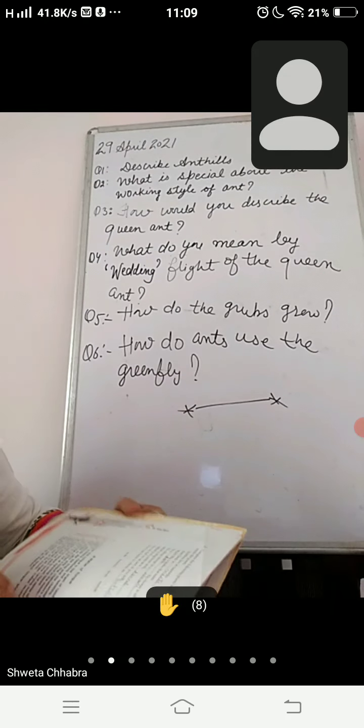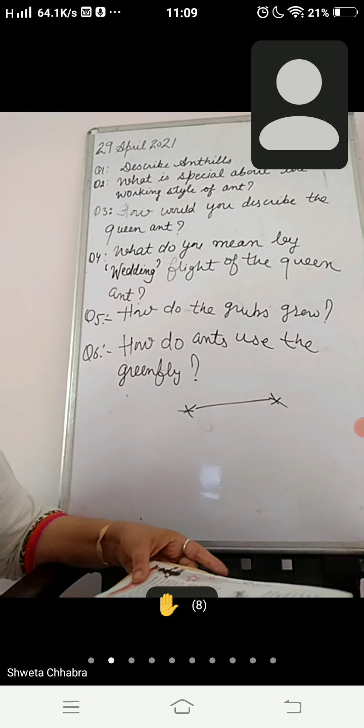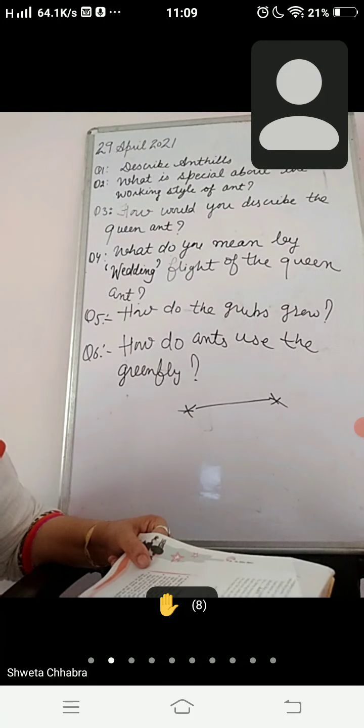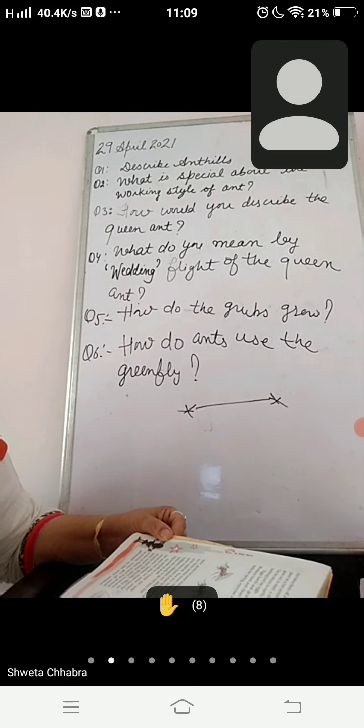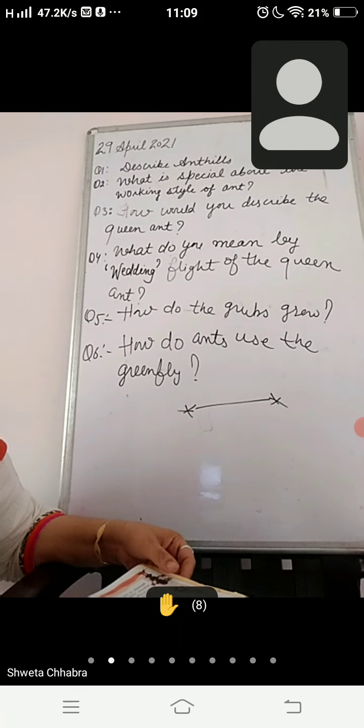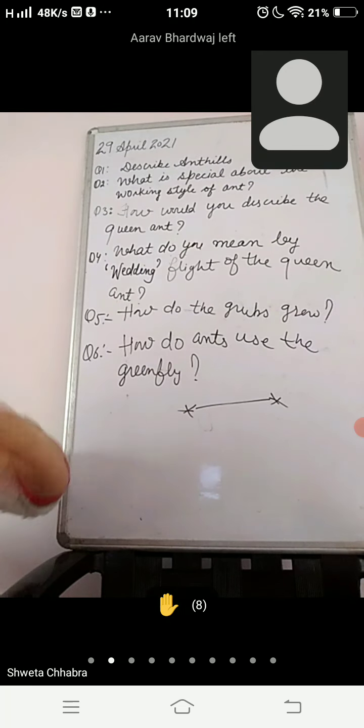So, who is going to tell me this second answer? You can find this answer by reading page number 4. Go through page number 4 carefully, and by reading it you can find the answer. Okay. Harmanpreet, I am giving you a chance to speak. Afterwards, I can call any of the children who are not raising their hands in the class. So, Harmanpreet, you tell me this answer.